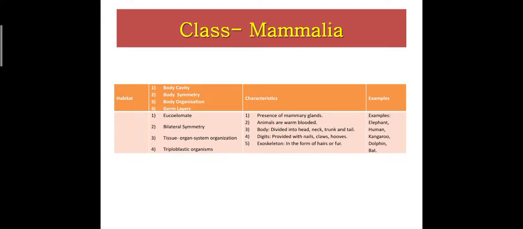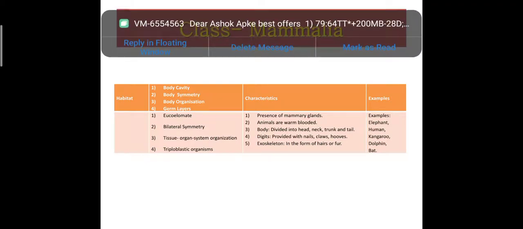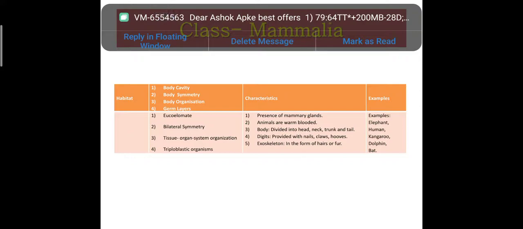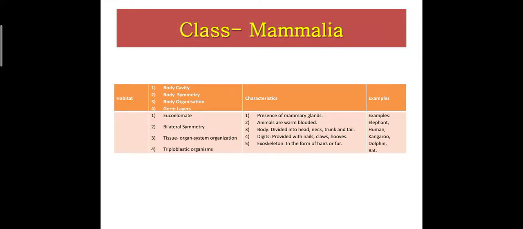The body is divided into head, neck, trunk, and tail. Digits are provided with nails, claws, or hooves. Exoskeleton is in the form of hairs or fur. Examples: elephant, human, kangaroo, dolphin, and bat.